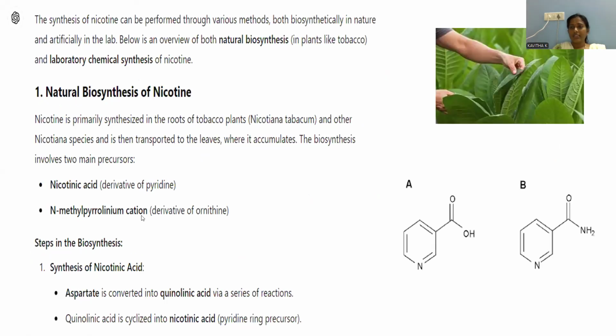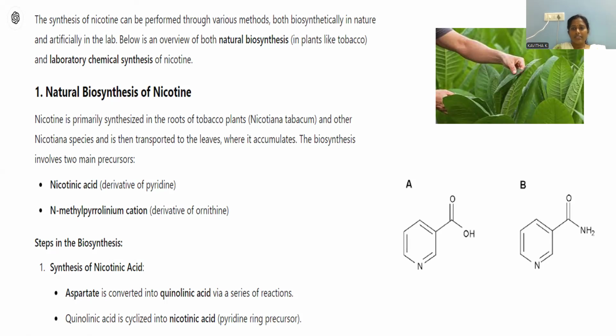These two are taken as the starting materials in order to combine. Steps in the biosynthesis. Synthesis of nicotinic acid. How can we synthesize this nicotinic acid? Aspartate is converted into quinolinic acid via a series of reactions. Quinolinic acid is cyclized into nicotinic acid, the pyridine ring precursor. So this is the way aspartate is the starting material, which is further transformed into quinolinic acid.